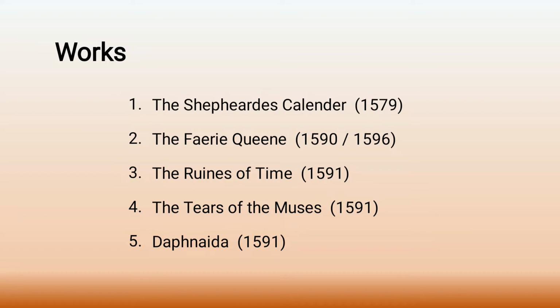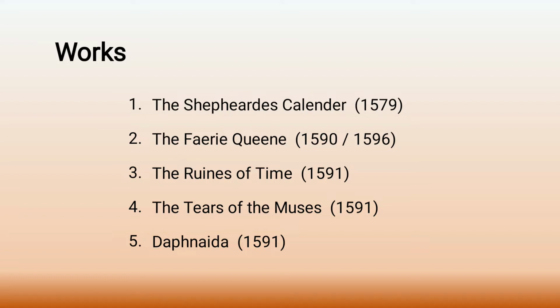And the next work is the best work of Edmund Spenser. And it is The Fairy Queen. It is known as an epic poem. And the reason I have given 2 years is that The Fairy Queen is actually comprised of 6 books. And the first 3 books were published in the year 1590. And the rest 3 books, that is the 4th book, 5th book and 6th book, were published in the year 1596. That's why I have given 2 years. Okay, yes, just remember that point.